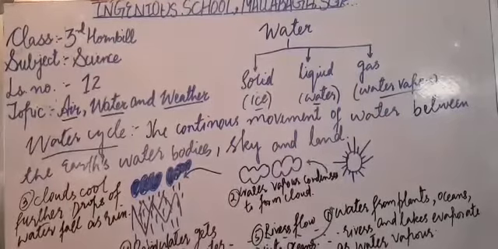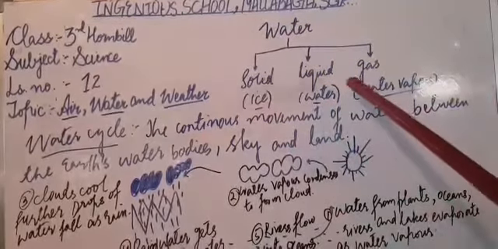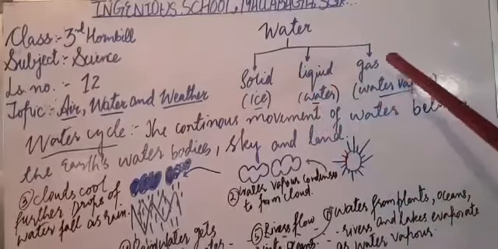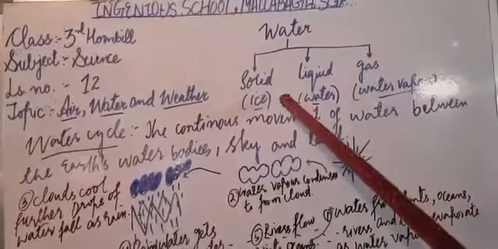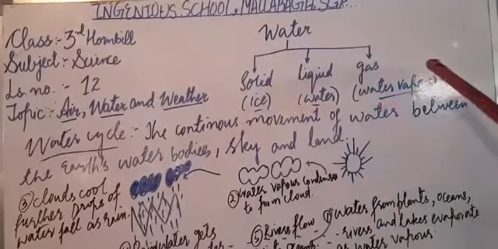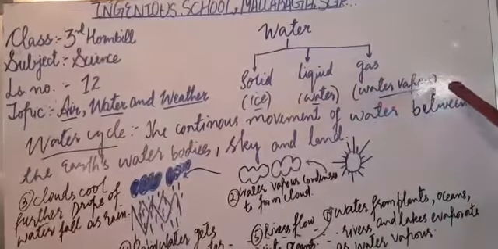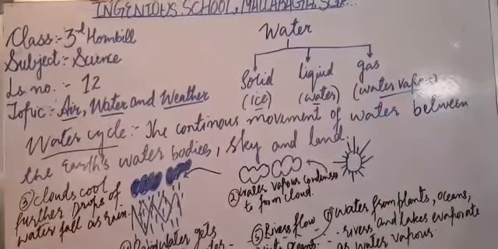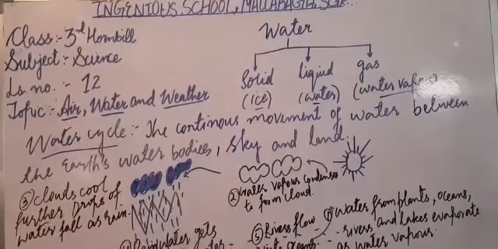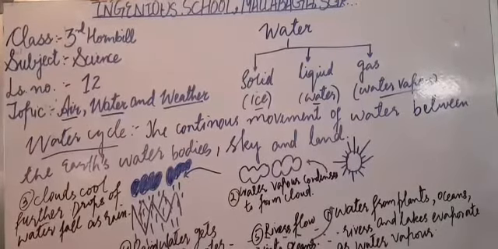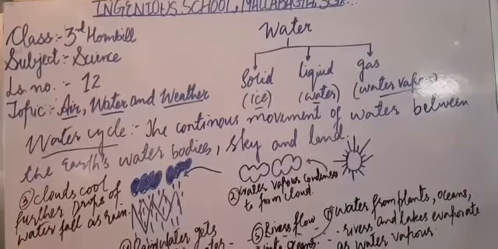As you all know, water exists mainly in three forms. One is solid, second is liquid, and third is gas. In solid form, it exists as ice. In liquid form, it exists as water. And in gaseous form, it exists as water vapor. Water has mainly three forms: solid, liquid, and gas. In solid state, it exists as ice. In liquid state, it exists as water. And in gaseous form, it exists as water vapor.